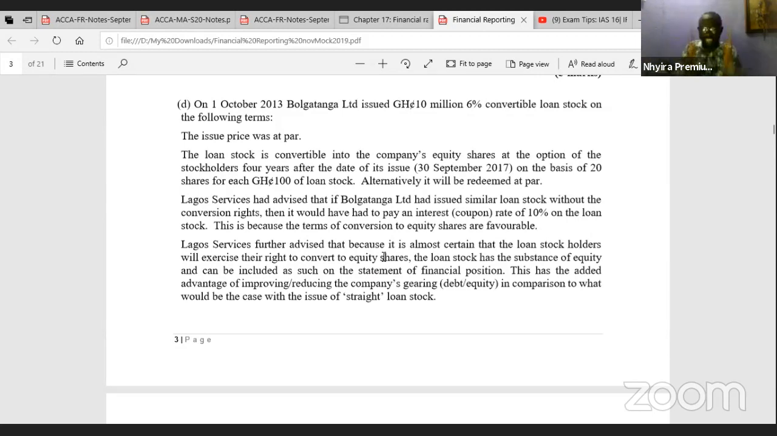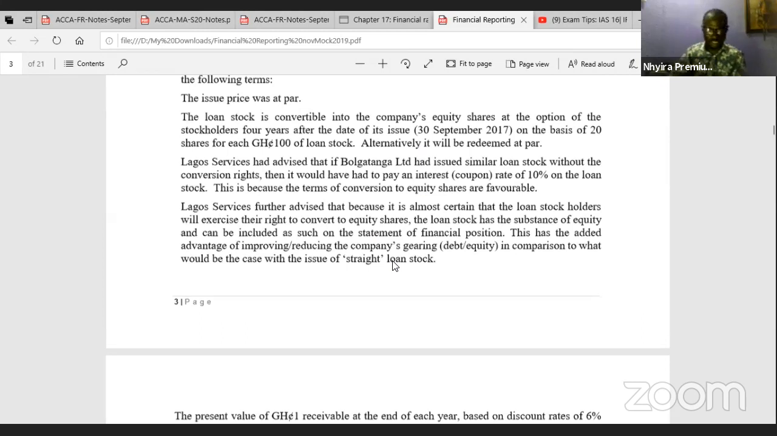No, the standard states that for such convertible loan notes, we have to split it into the debt component and then the equity component. So they are stating that the whole amount should be stated as equity on the face of the statement of financial position. It's wrong. It's not the right thing to be done, and that is against IAS 32 Financial Instruments: Disclosure and Presentation. So it is against the standard, so that advice is wrong, cannot be implemented.